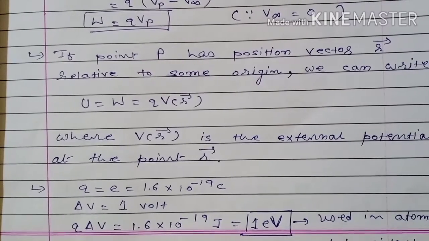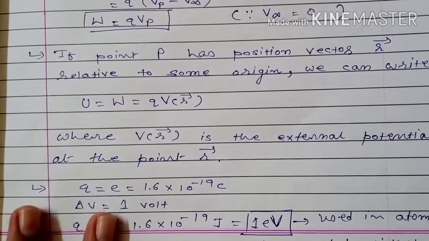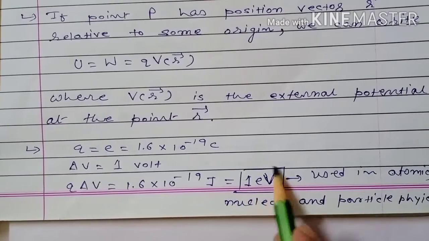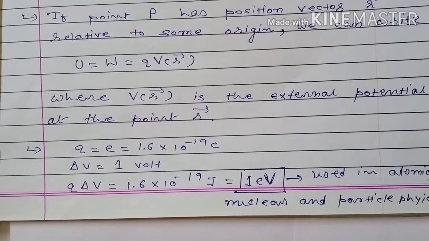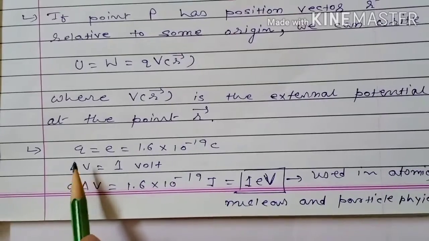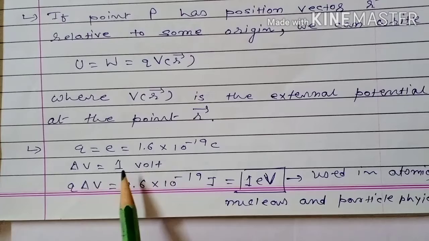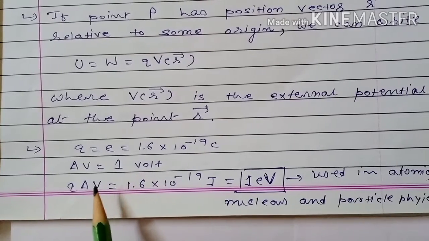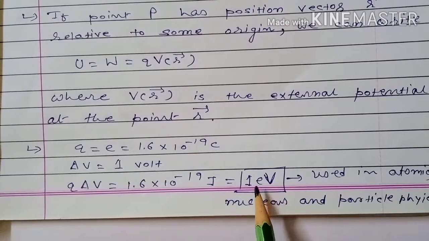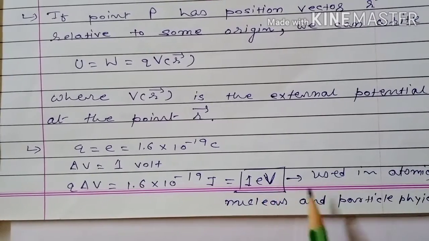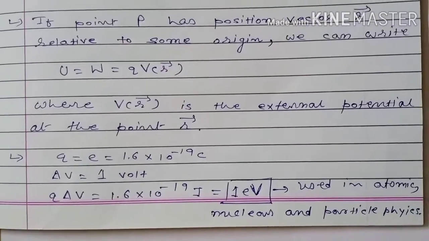This unit of energy is used in atomic, nuclear and particle physics. 1 eV, electron volt, is a unit of energy. Whenever any electron is accelerated under a potential of 1 volt, at that time the energy gained by the electron is nothing but 1 eV. And this electron volt unit is used in atomic, nuclear and particle physics.